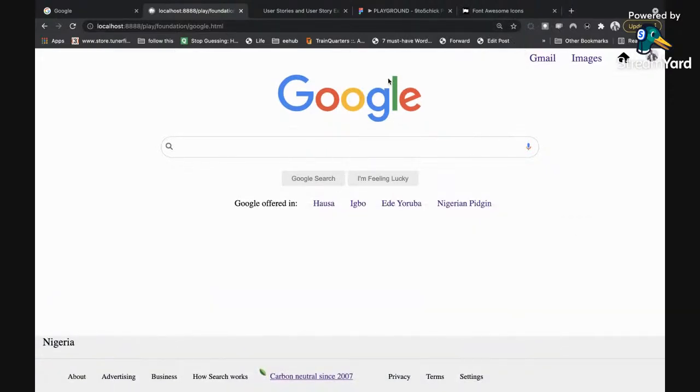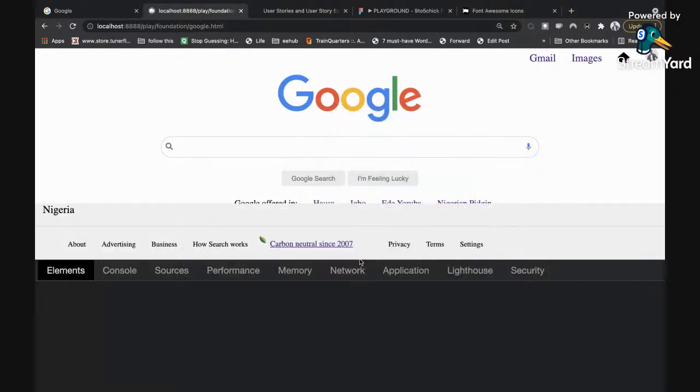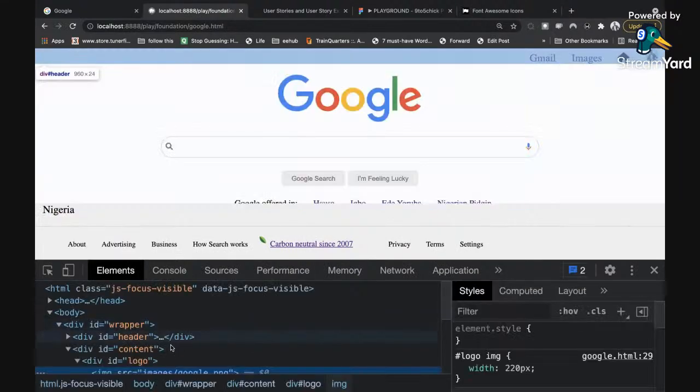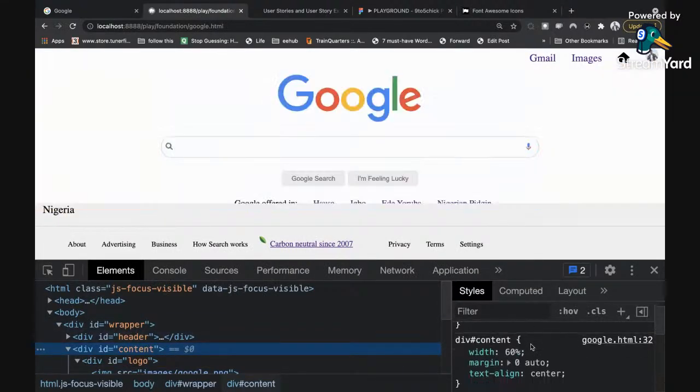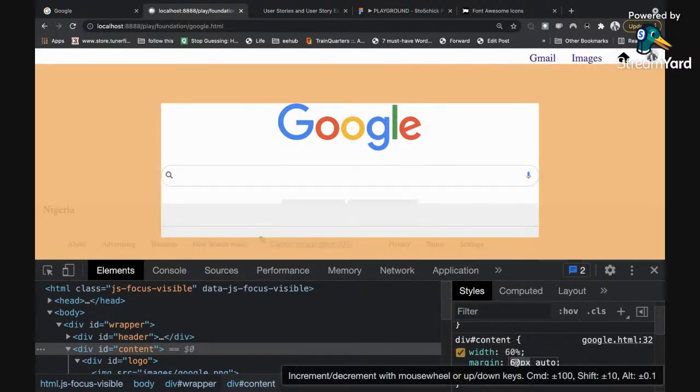Then there is a bit of spacing here that should happen for this content in the middle. It needs to come down a bit. So I'm going to bring up my inspector again, go to my content section, and then just add some bit of margin top and bottom. So I'm going to increase the margin top and bottom. Yeah, so it comes down a bit. So that is 60 on the top and on the bottom.